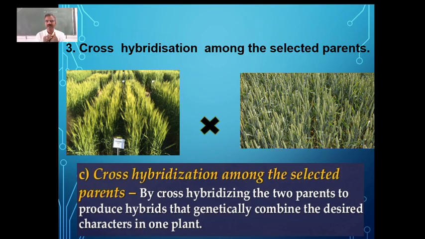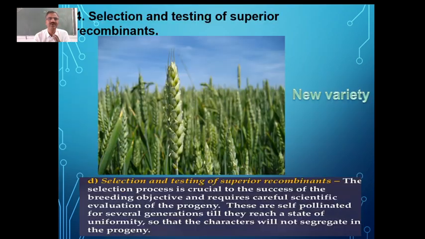When we go for hybridization, the next step becomes very crucial for the selection. So in the fourth step, we are going for selection and testing for superior recombinants. As I told you, we want a variety with both characteristics, good yield and also resistance to the pathogens. So for that, what is to be done?